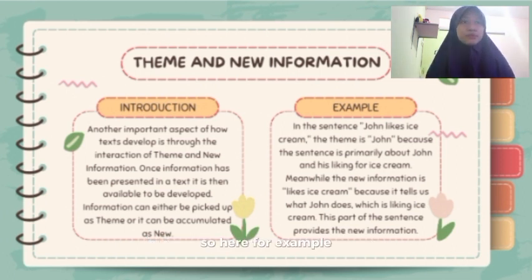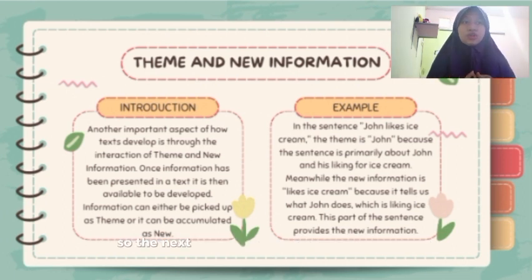In English, the theme typically comes at the beginning of the sentence. So here, for example, in the sentence "John likes ice cream," we can see that the theme is John. Why? Because the sentence is primarily about John and his liking for ice cream.